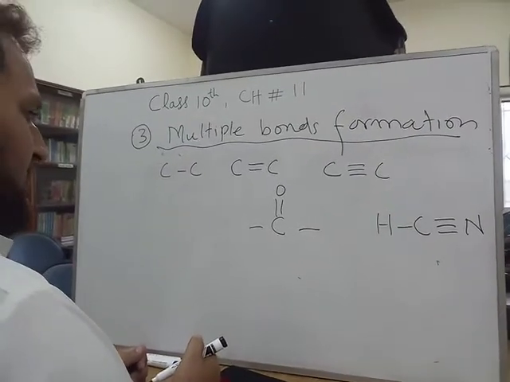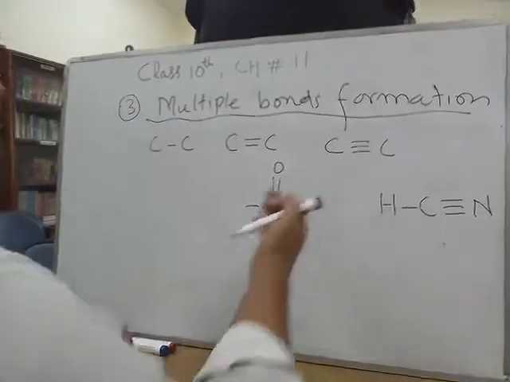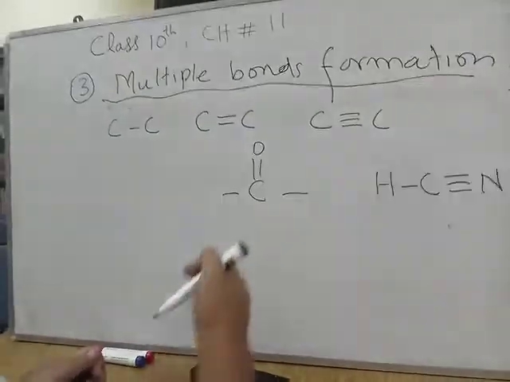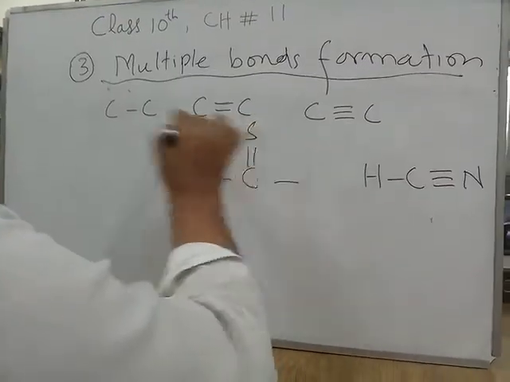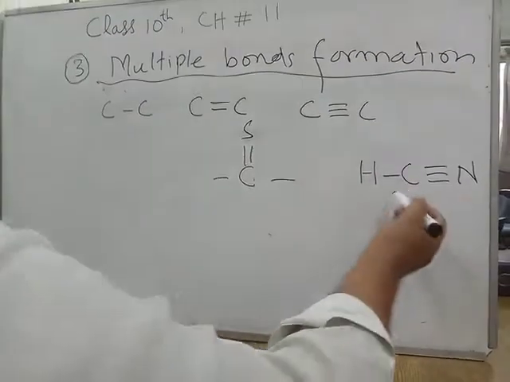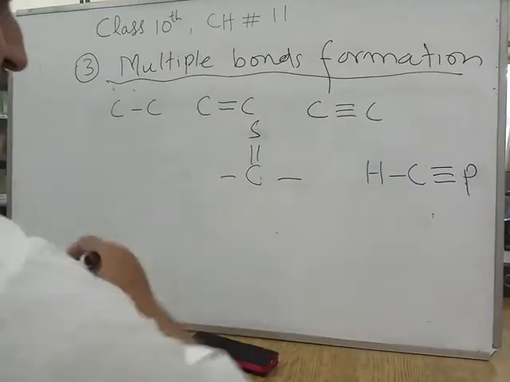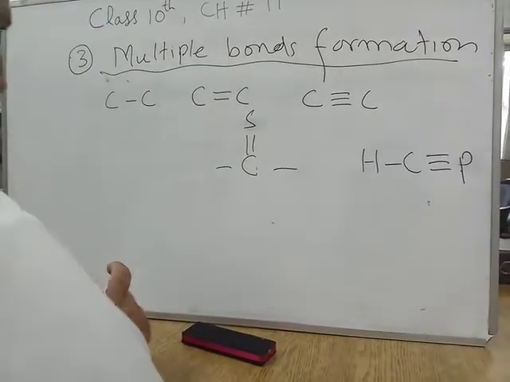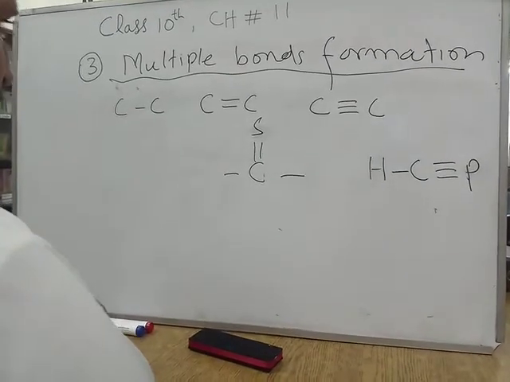Carbon can form multiple bonds not only between carbon-carbon atoms, but it can also form multiple bonds with many other atoms like oxygen. Similarly, we can also put sulfur here. It has formed a bond with nitrogen. We can also put phosphorus here. Okay, so this is the main reason for the chemical diversity of organic compounds.